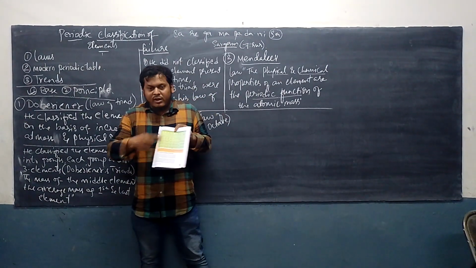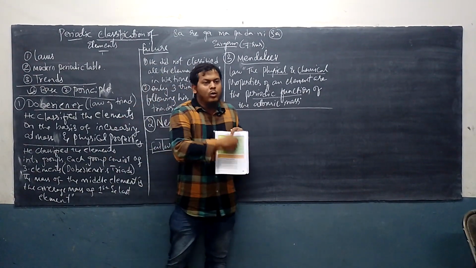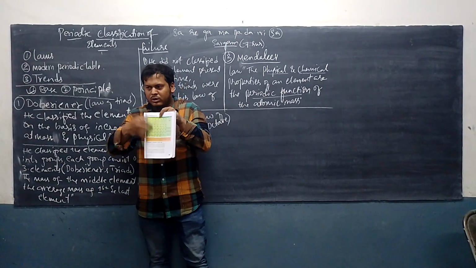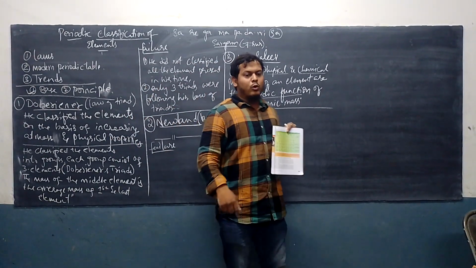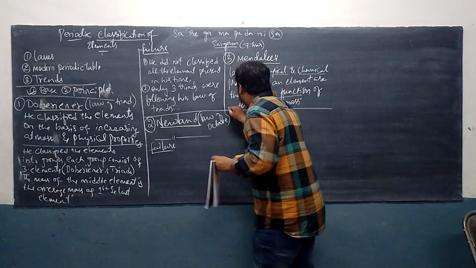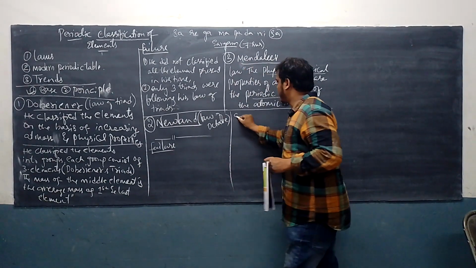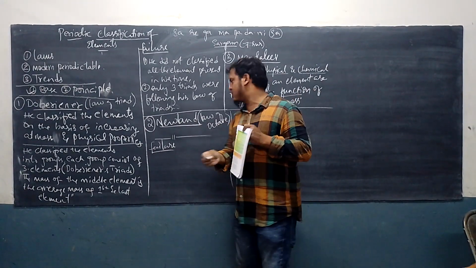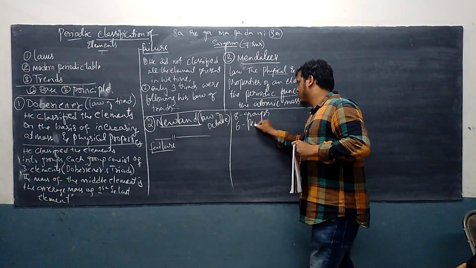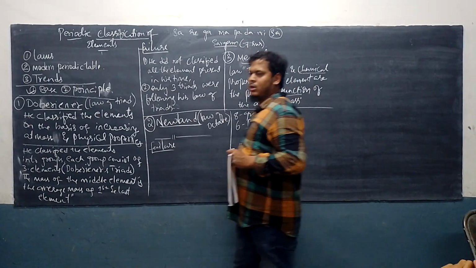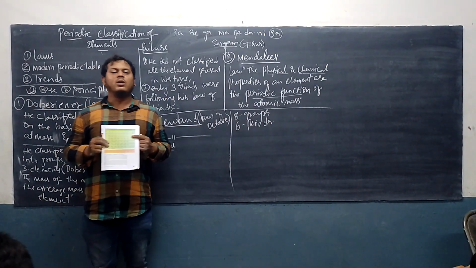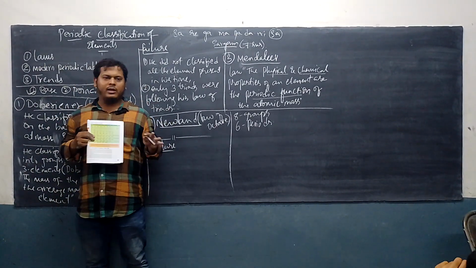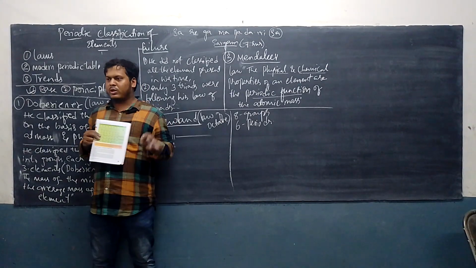Vertical columns are called groups. How many vertical columns are there? 8 vertical columns: you can see 1, 2, 3, 4, 5, 6, 7, 8. So write down, there are 8 groups in the Mendeleev periodic table, and 6 periods. In his periodic table there are 8 groups and 6 periods, very well maintained, nicely distributed.